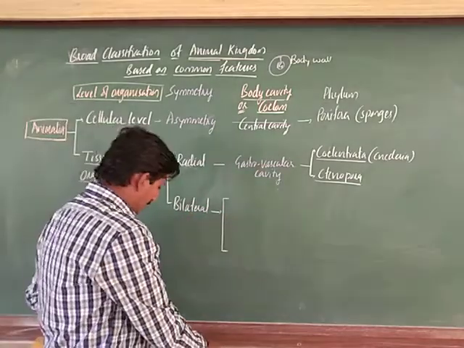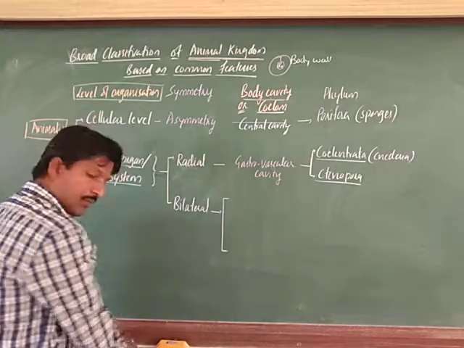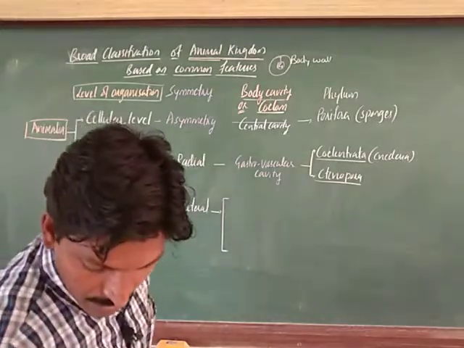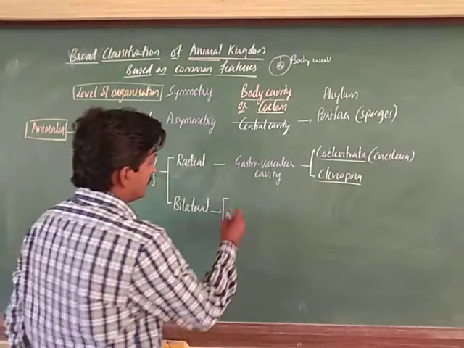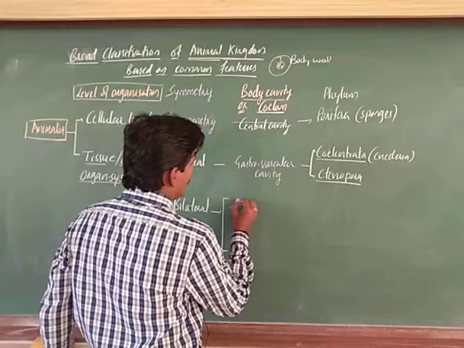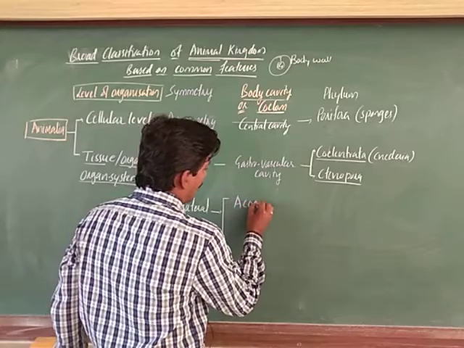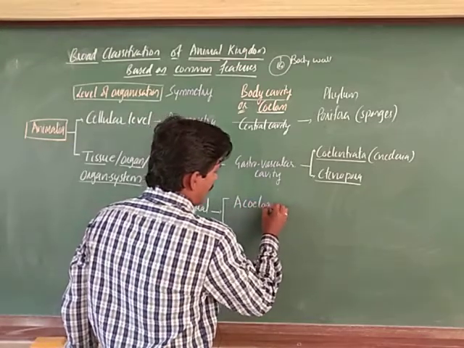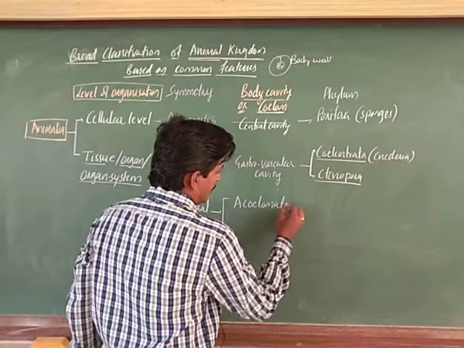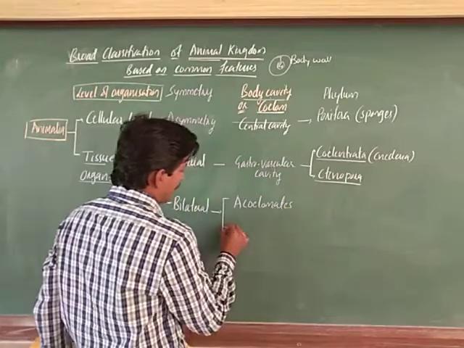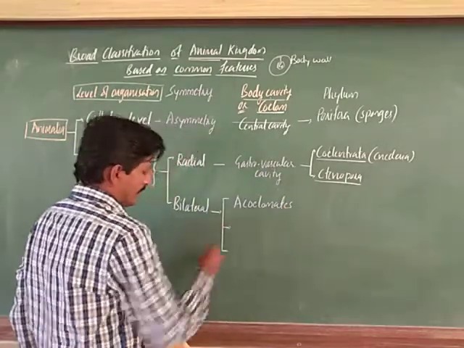So, I will take here acoelomates, meaning no body cavity.